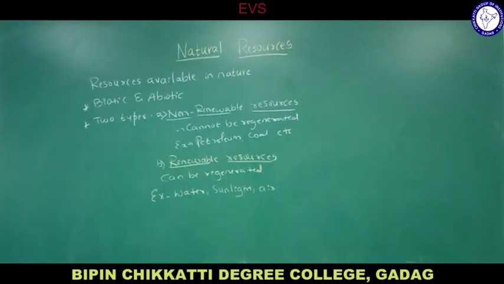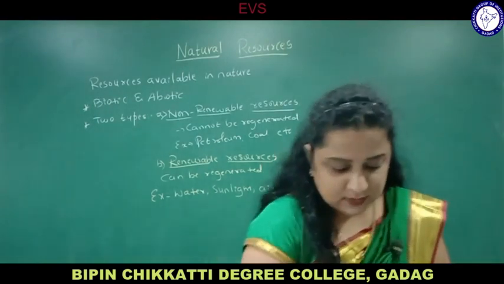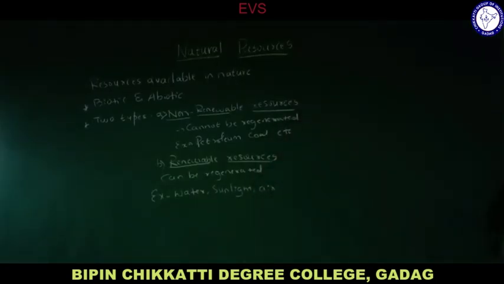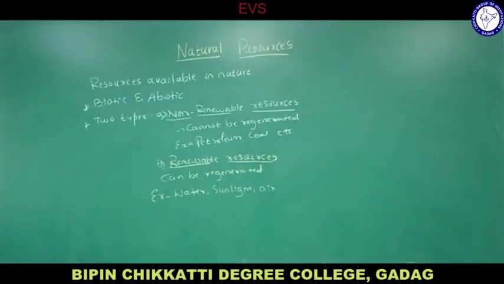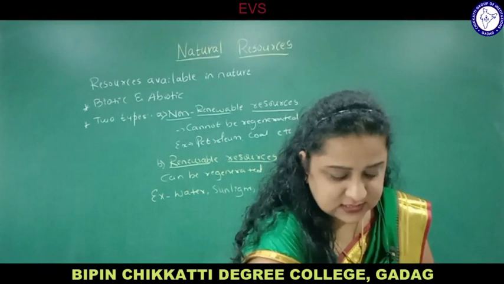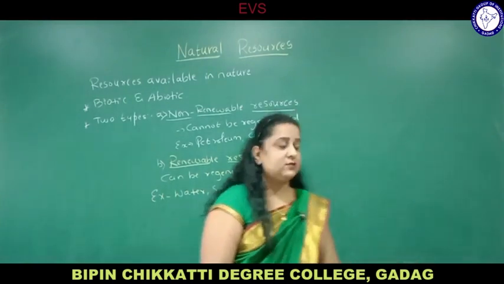So these are examples of renewable and non-renewable resources. Oxygen also can be renewed by plants. So these are the two types, renewable and non-renewable resources, with examples. Next we'll go to one of the examples in detail, land resources.